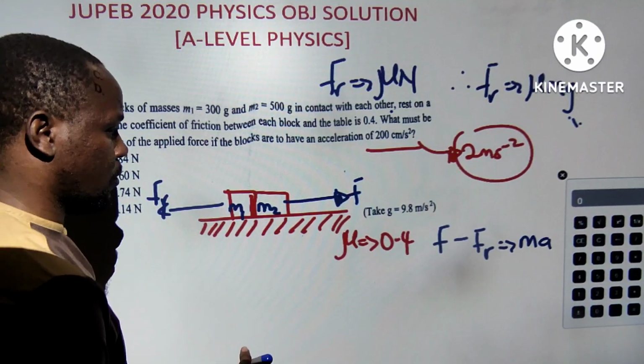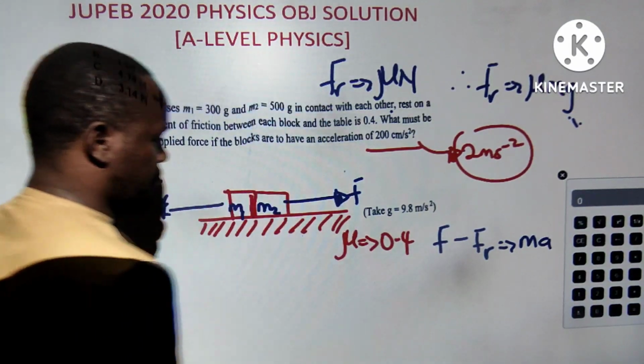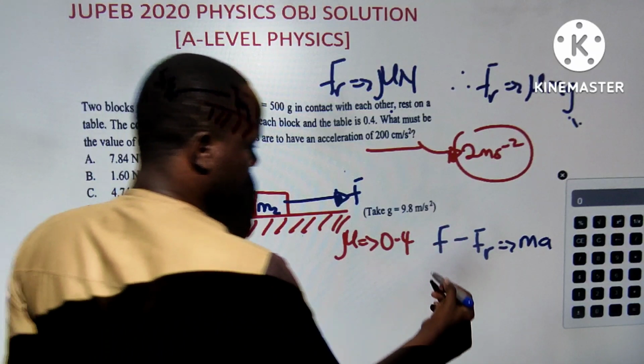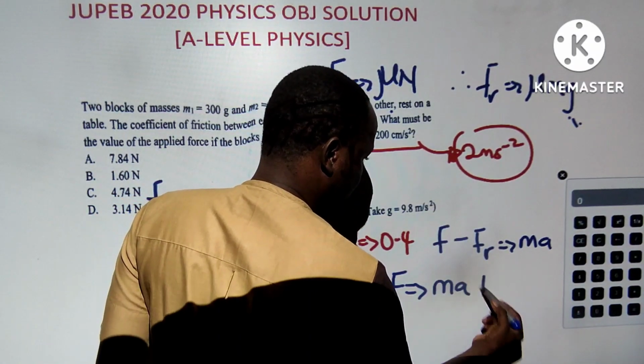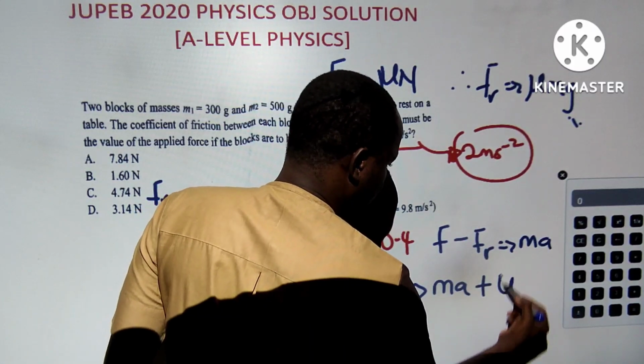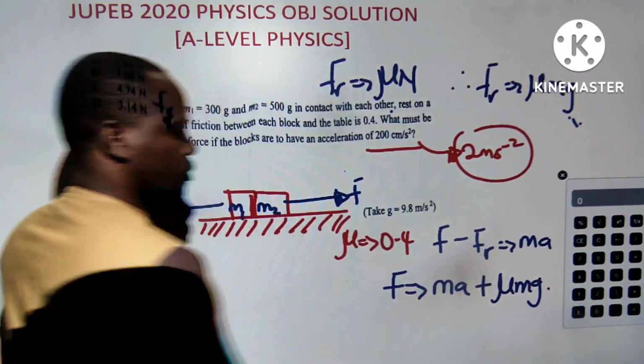So substituting this value, we know that this is F, the force, minus... we are looking for this force F, which equals directly Ma plus Fr. What is Fr now? Mu mg. So directly, I'll use the calculator for you guys to get that.